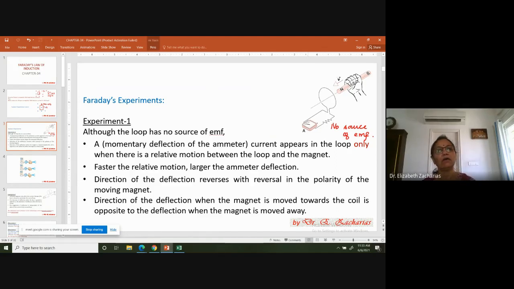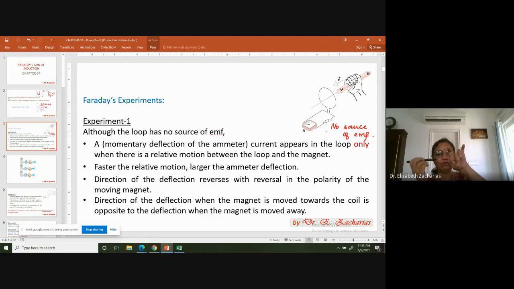The loop is held vertical like this, and a person is getting a bar magnet. Look at the polarity. North is facing the loop.